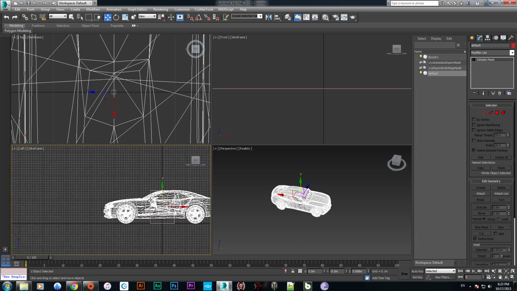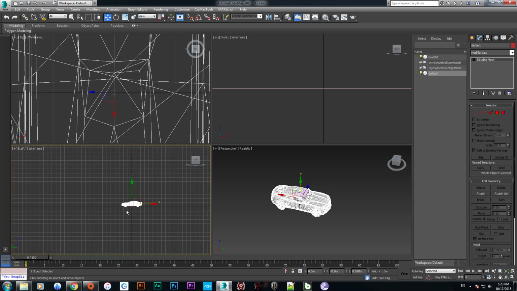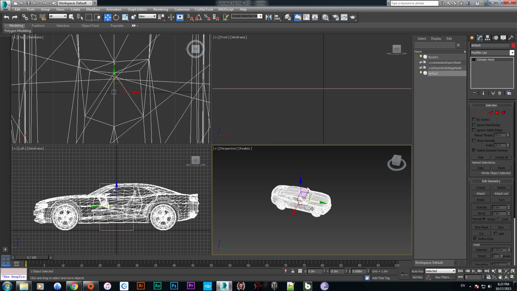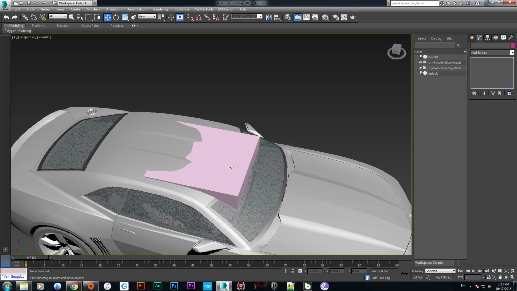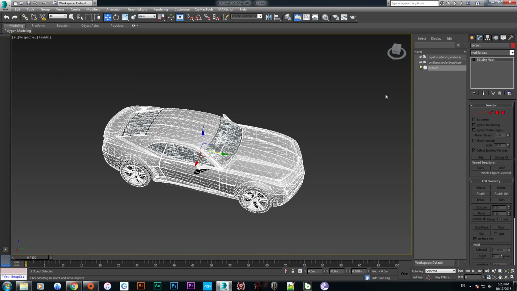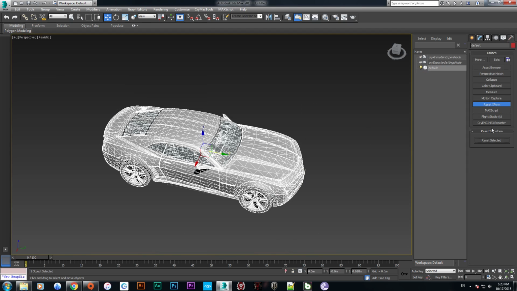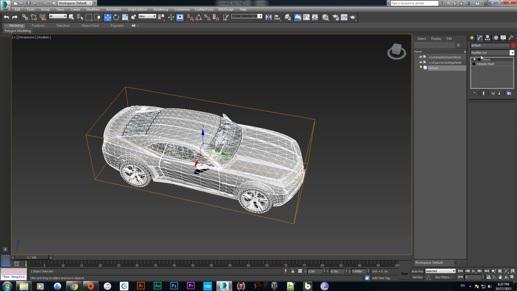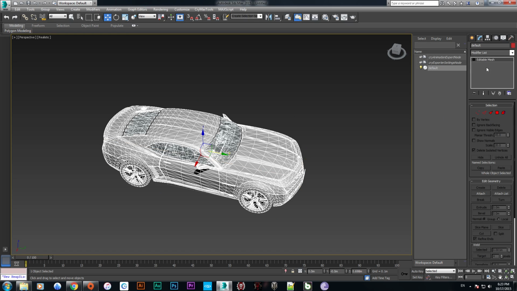Okay, it's good. Now we delete the box, we don't need it. Make sure to reset XForm and collapse the car. Now rename it to body.